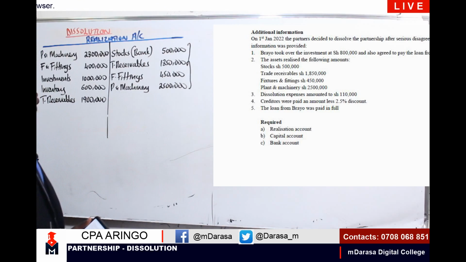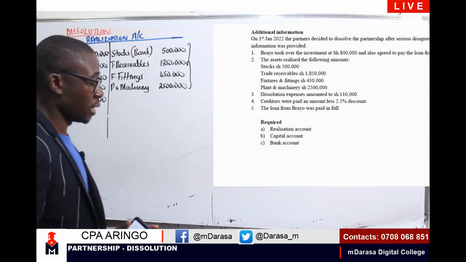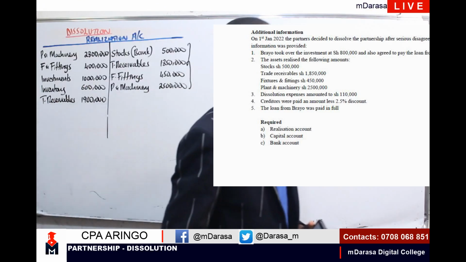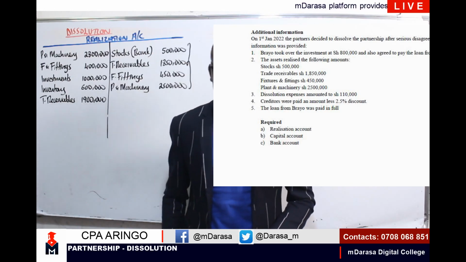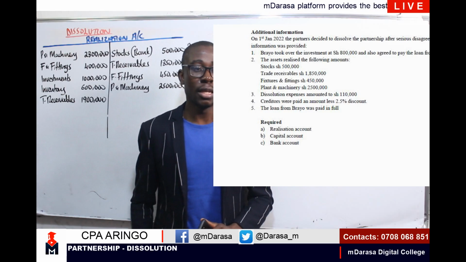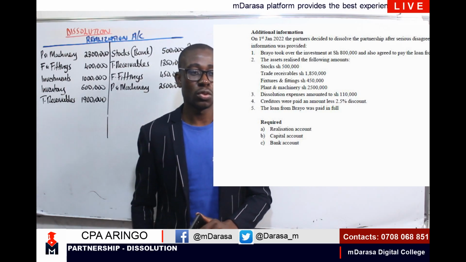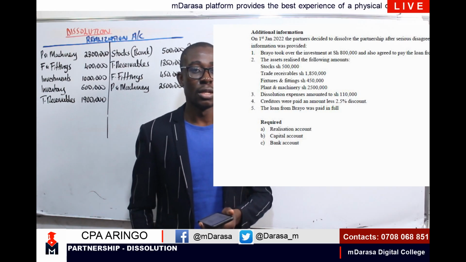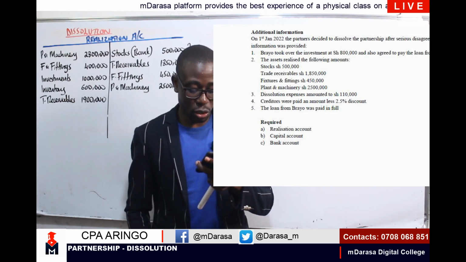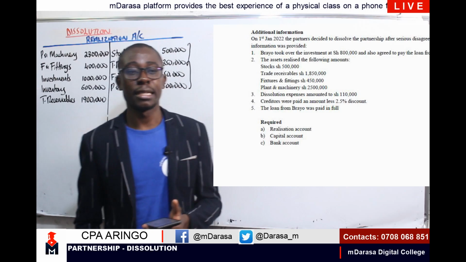Now, so we are done with the first two entries. The second entry, my good student, is for us to consider if at all we had any dissolution expenses that you're supposed to pay. And in this case, go to note number 3. Note number 3, we are told that dissolution expenses amounted to 110,000.